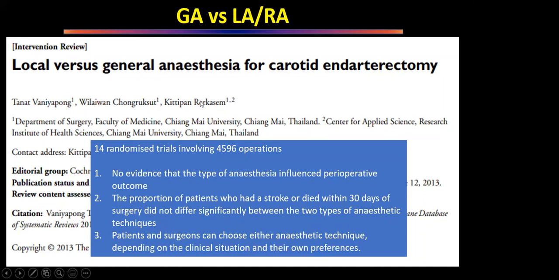So when the question is asked whether you will do it under general anesthesia or local anesthesia, we should be ready with the facts. The newer studies are showing that it is immaterial.